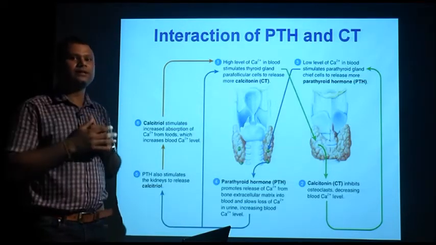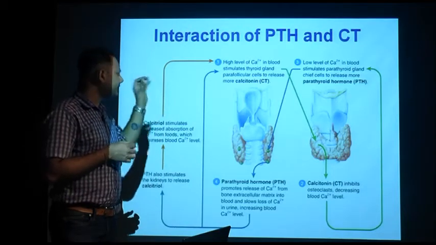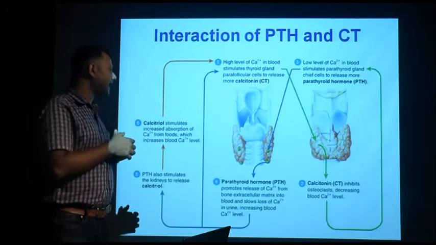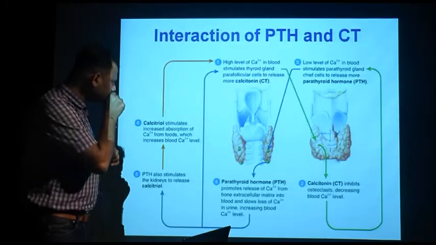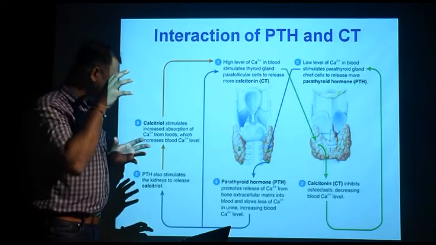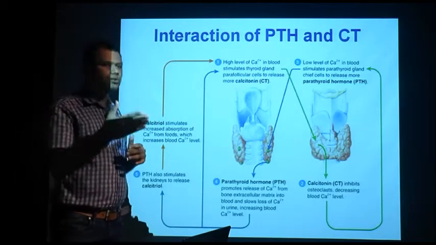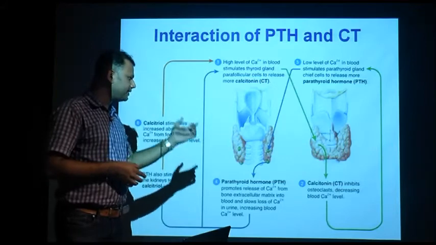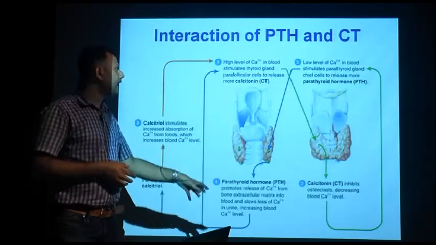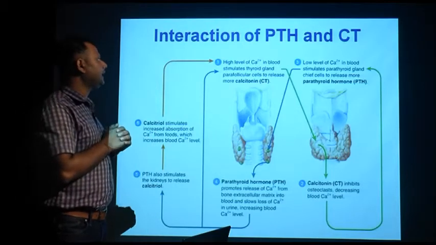It stimulates the thyroid gland to secrete calcitonin. This increased calcium level induces the thyroid gland to secrete calcitonin, and this calcitonin helps in the resorption of calcium.